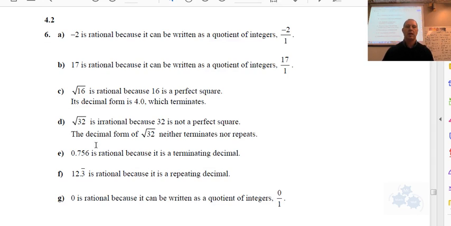So this decimal is rational because it terminates. It ends after the 6. There's no more decimals. So rational. This is rational because this 3 is a repeating part of the decimal. So if any part of it repeats forever and ever, it's rational. And 0 is rational because it can be written as a ratio of integers. Good? Any questions about that?